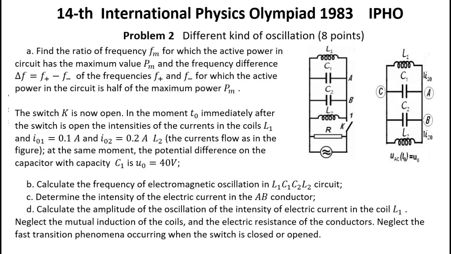Question B. Calculate the frequency of electromagnetic oscillation in the L1, C1, C2, L2 circuit. Question C. Determine the intensity of the electric current in the AB conductor. Question D. Calculate the amplitude of the oscillation of the intensity of electric current in the coil L1. Neglect the mutual induction of the coils, and the electric resistance of the conductors. Neglect the fast transition phenomena occurring when the switch is closed or opened.